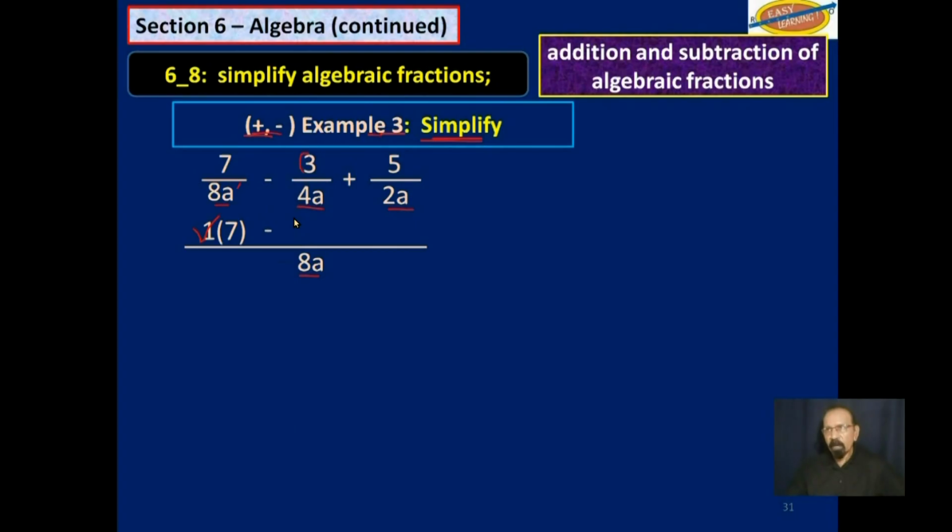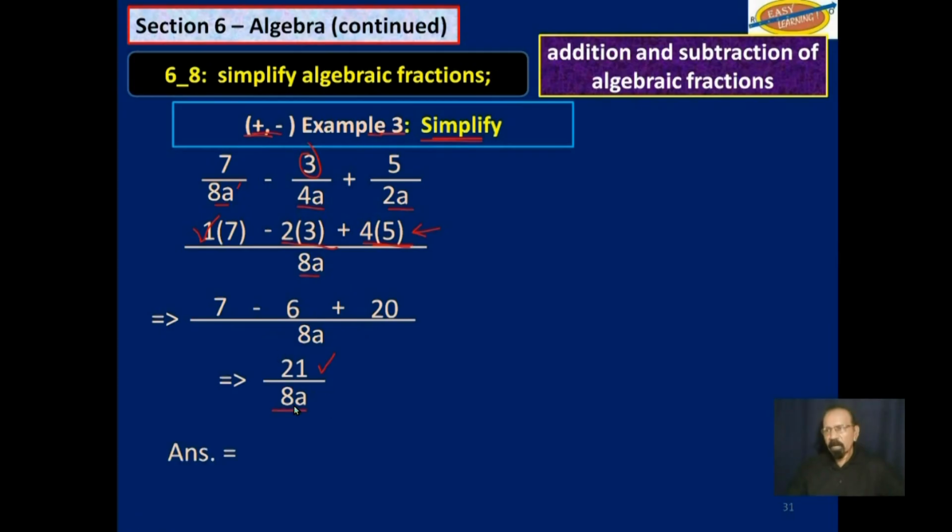2 times that 3 up there, you could write it like this, plus 2a into 8a is 4. 4 times that 5, of course, will be 4 times 5. Now let's simplify what is up here above that line. We get 8a is the LCM, 7 minus 6 plus 20. Simplify this. 7 minus 6 is 1 plus 20, that would be 21 over 8a. And that is our answer, 21 over 8a.